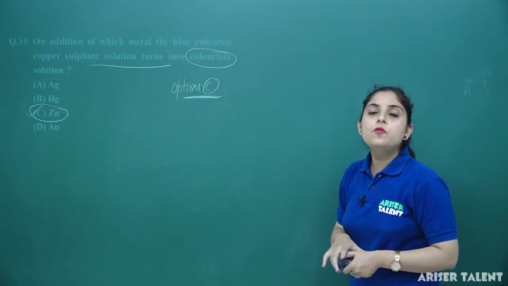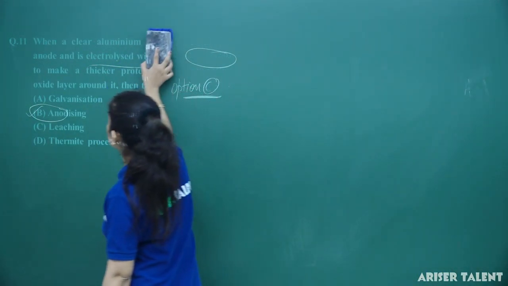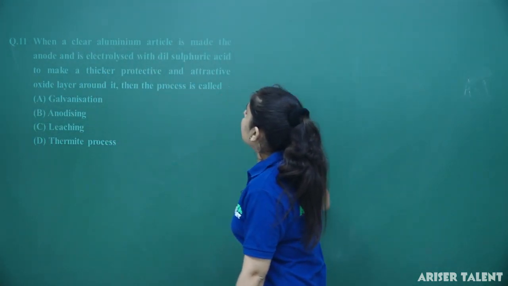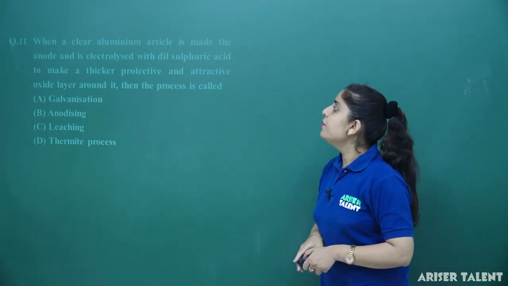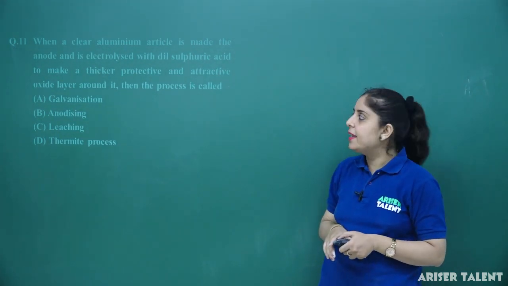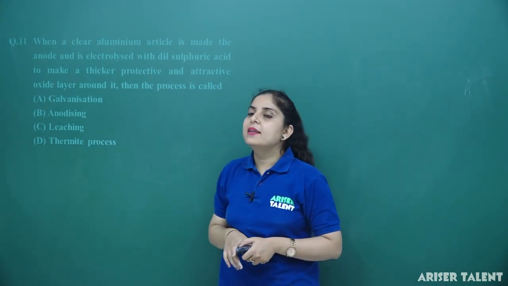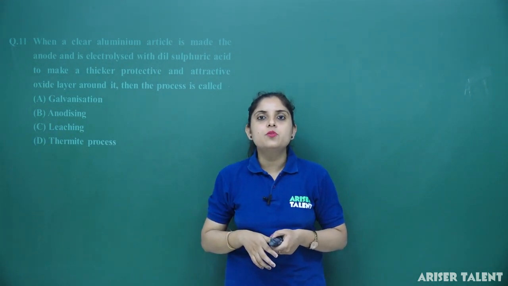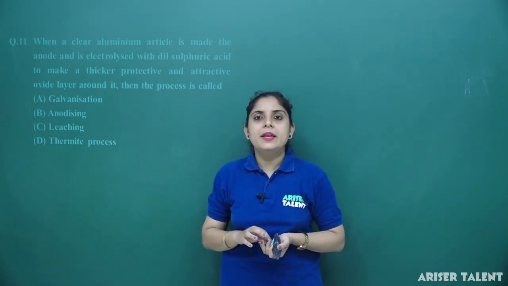Now let's move forward to the question number 11th. When a clean aluminium article is made the anode and is electrolysed with dilute sulfuric acid to make a thick protective and attractive oxide layer, then the process is called. So whenever you react the aluminium article and you want to form the layer of aluminium oxide there, this process is basically known as anodizing, and we have discussed this part in our metallurgical process.